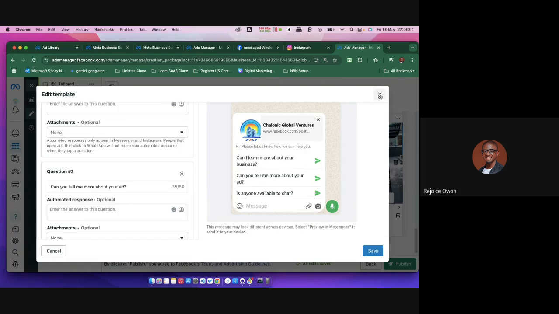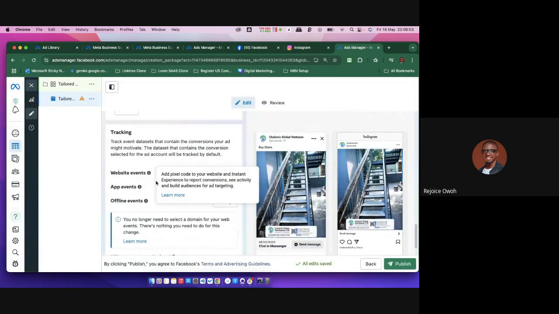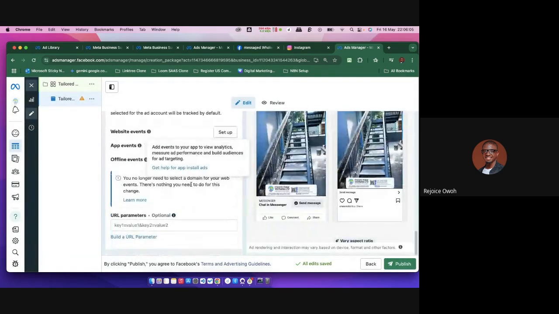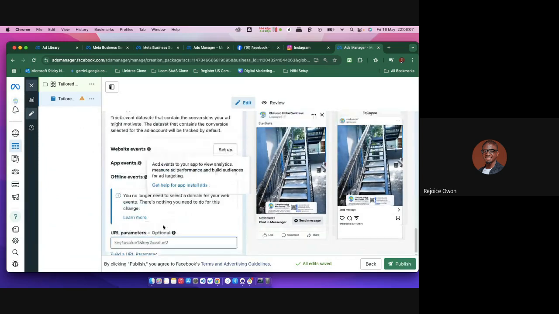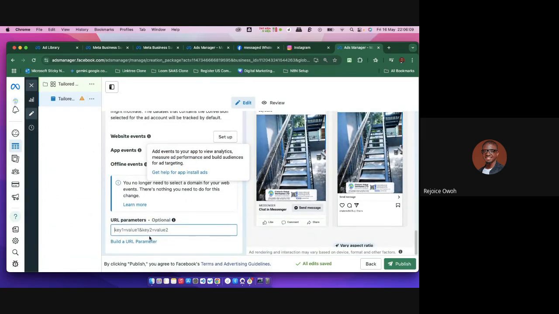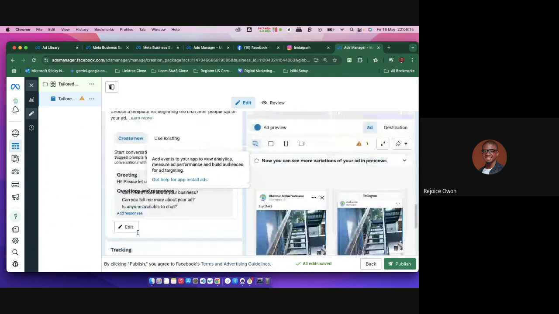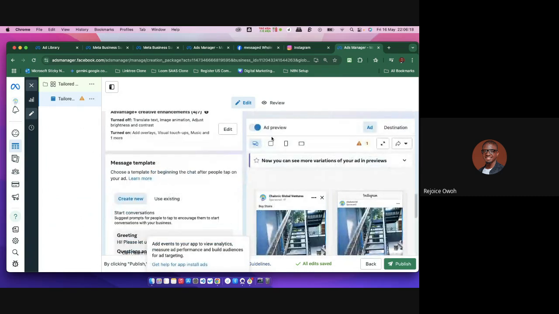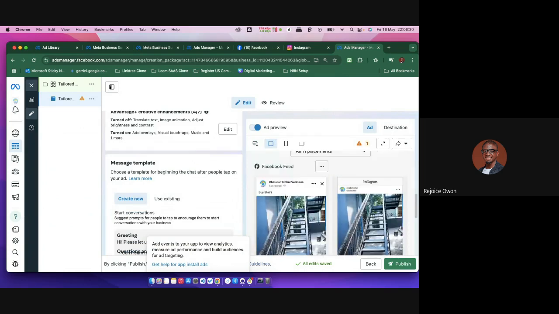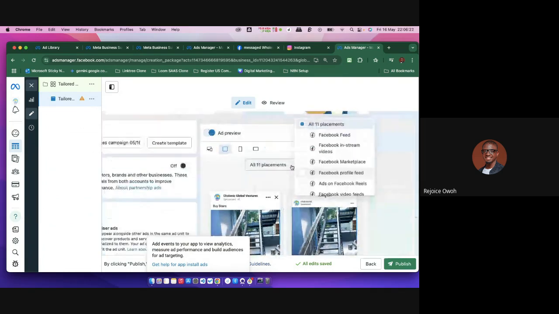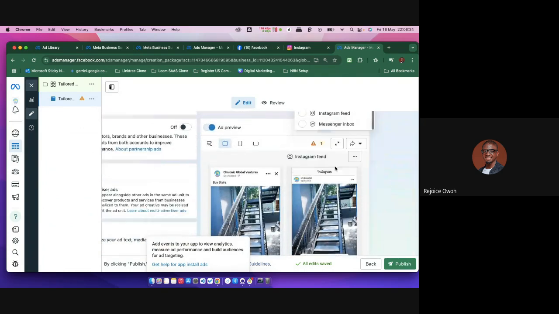Now I'm going to pause this particular one, right? And I'm just going to scroll down. If you're now installing other third-party tools and all, you can build a parameter, right? To know, maybe you're trying to know those who clicked, referral base and all. Then you can use this to see how it's going to look on various placements. Now this is where the placement works in, guys.